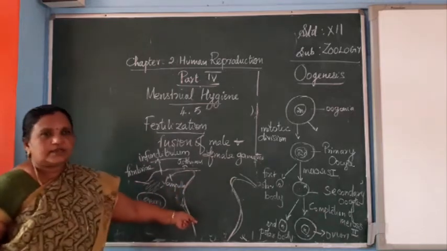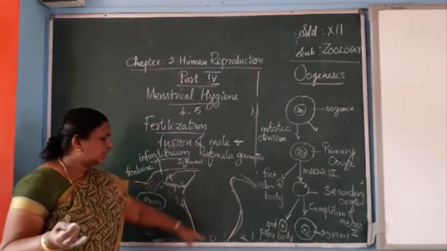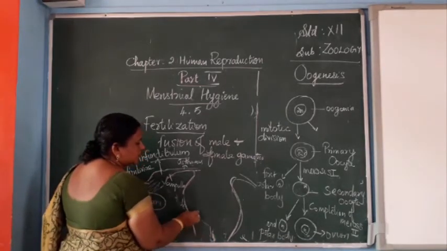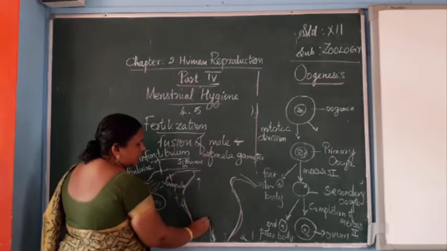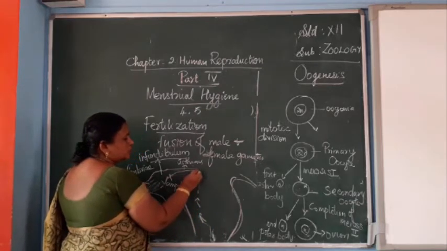When the sperms are deposited in the vagina of the female reproductive organ, they pass through the vagina to the uterus, and through the uterus they come to the fallopian tube.